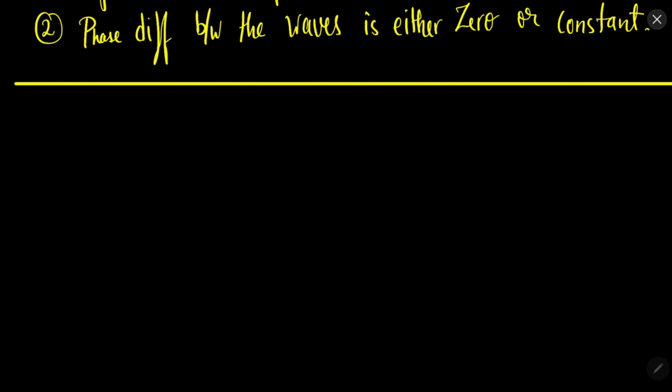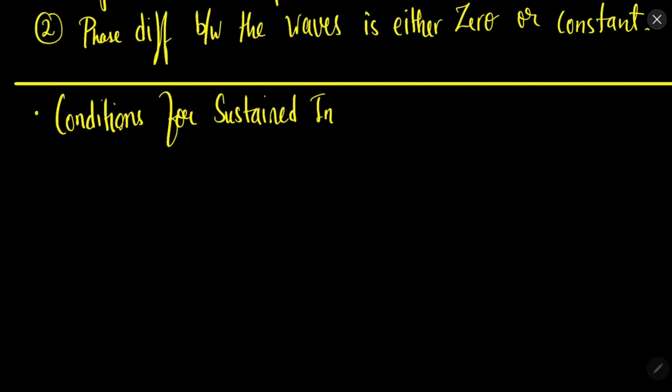So why do we need coherent light sources? What are the conditions for sustained interference? Sustained interference is the interference in which the interference looks the same throughout the time period. So it does not change over the time period.